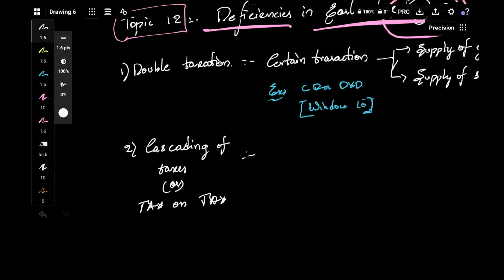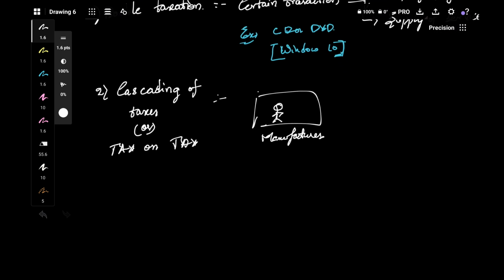Let's say there is some manufacturer and he is producing some goods. We'll take the same example, iPhone, or else some other example. Let's say he's producing some chocolates.